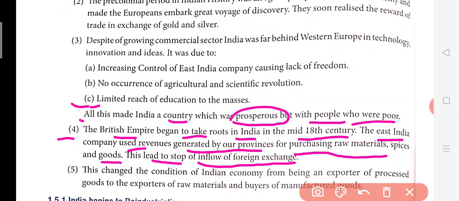We were earning gold and all. So when these people came, everything changed because they were taking control over India. Because of this, other things got impacted.